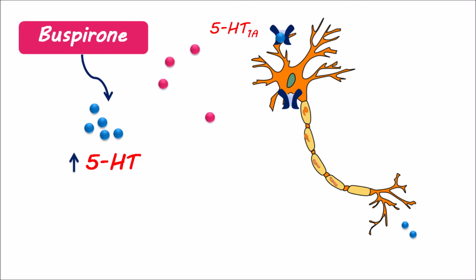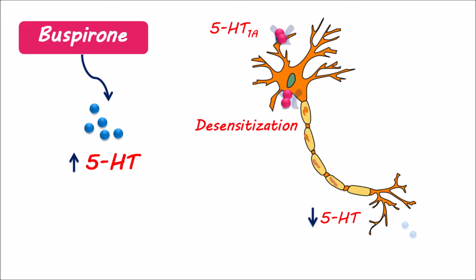Buspirone acts as an agonist on these receptors, resulting in inhibition of 5-HT release initially, but on chronic use it results in the desensitization of 5-HT1A receptors, leading to loss of inhibition. Consequently, more 5-HT is released, resulting in an anxiolytic effect. Subsequently, it takes more than 2 to 3 weeks for buspirone to show anxiolytic effects.